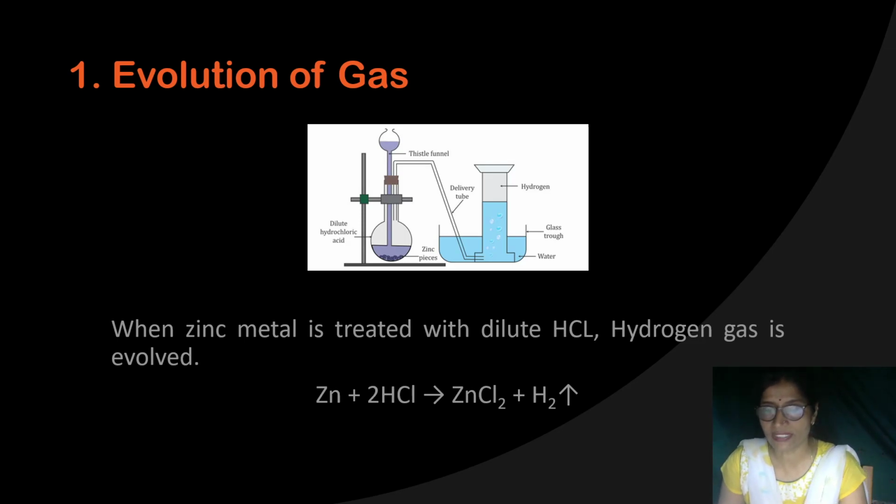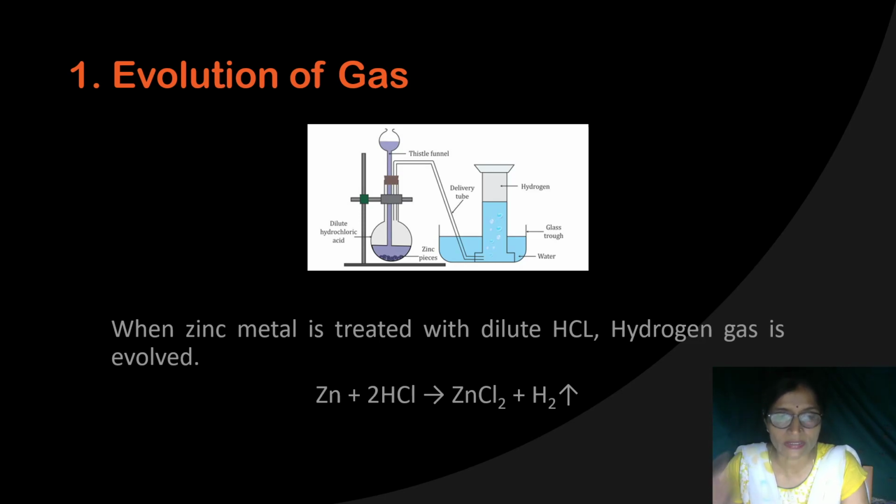Another example is when sodium nitrate salt is heated. You will notice that the sodium nitrate first melts, that is a physical change, and after further heating it will produce sodium nitrite and oxygen.